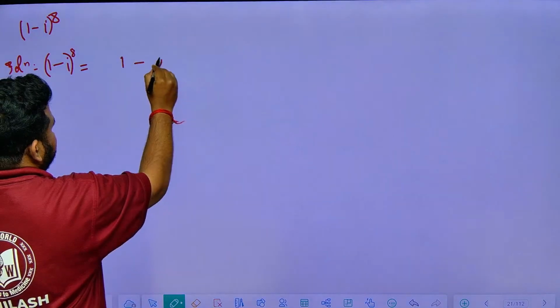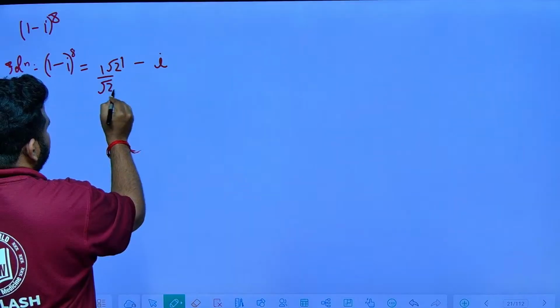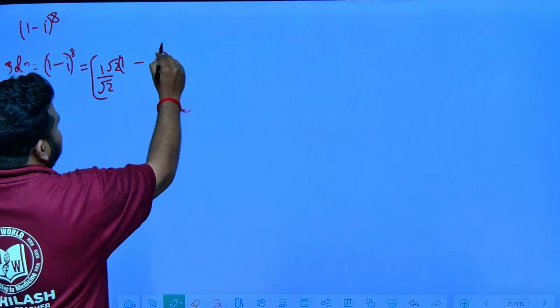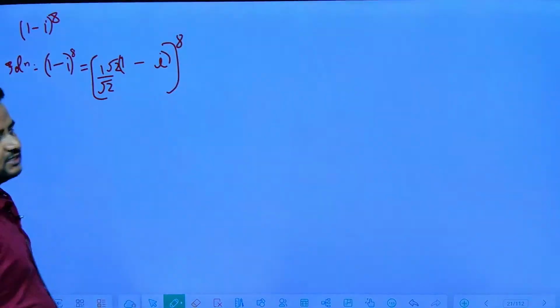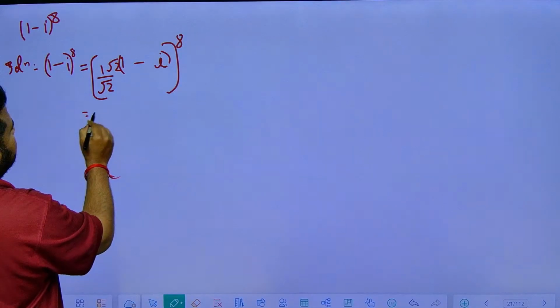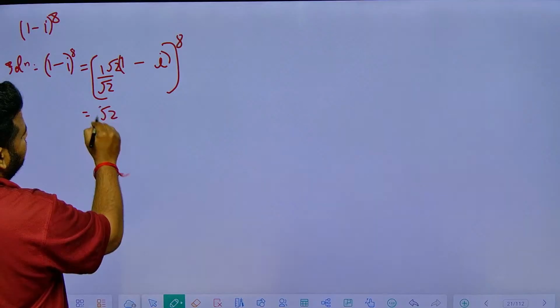So I can write it like this: (1 minus i), multiply by root 2 and divide by root 2, this entire thing to the power of 8, friends. So if I multiply by root 2, what will I have? Root 2, let me take it outside. This will become root 2 to the power of 8.